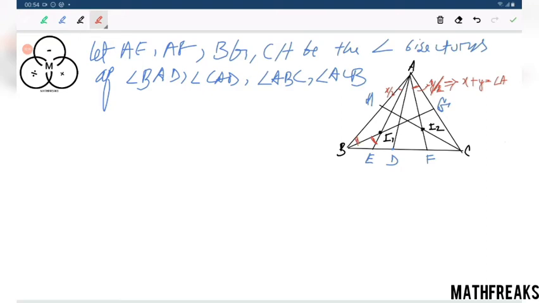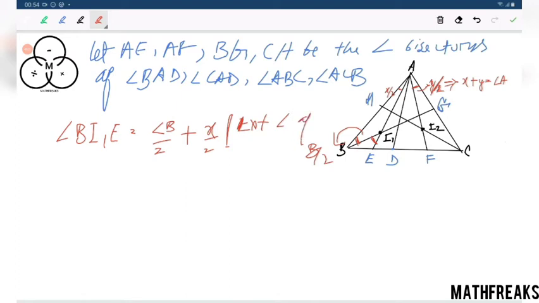Now what is this angle? Angle B by 2. So can we write angle BI1E equals angle B by 2 plus x by 2, the exterior angle of a triangle, which equals 60 degrees.